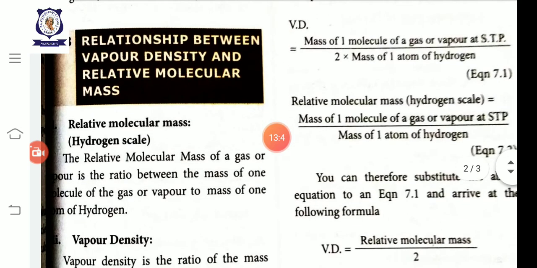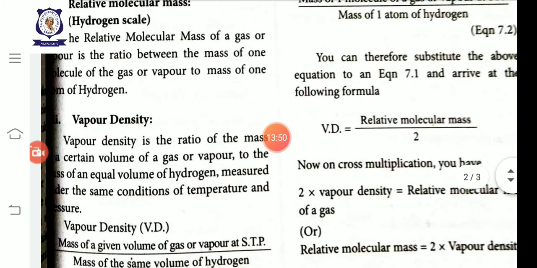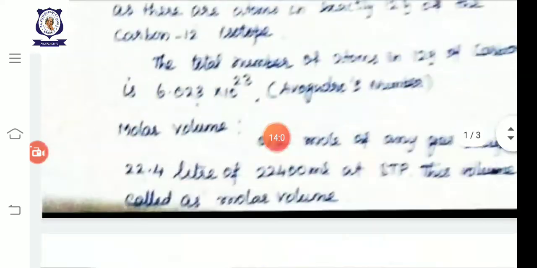Then what is vapor density? Vapor density is the ratio of the mass of a certain volume of gas or vapor to the mass of an equal volume of hydrogen measured under the same conditions of temperature and pressure. So it is an important relation, that is, relative molecular mass is equal to 2 into vapor density.